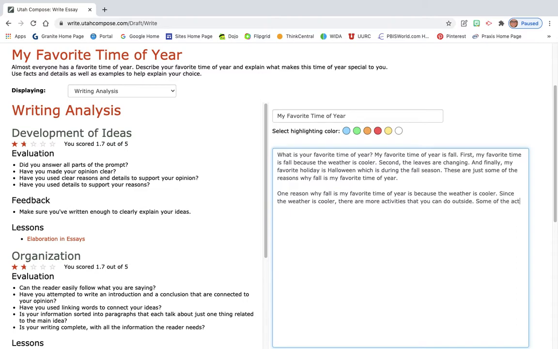Some of the activities that you can do are going to corn mazes, comma, the fair, comma, and pumpkin patches. And I'm misspelling words on purpose because we're going to go back and see how our score changes, okay? Pumpkin patches. It's also a great time of year, or a great time, sorry, to wear sweaters and hoodies. Okay, that is my paragraph for the second piece, okay?